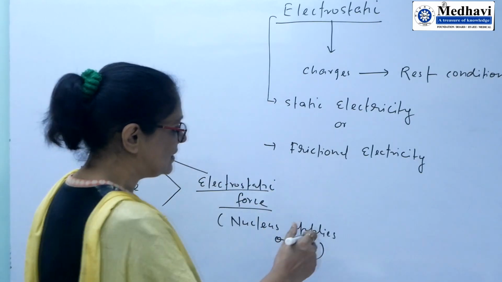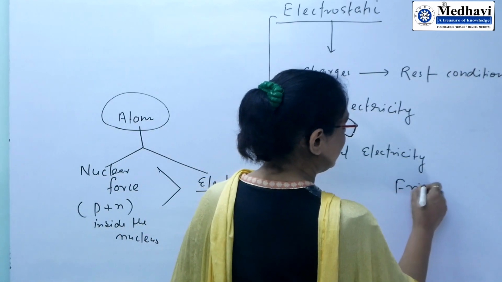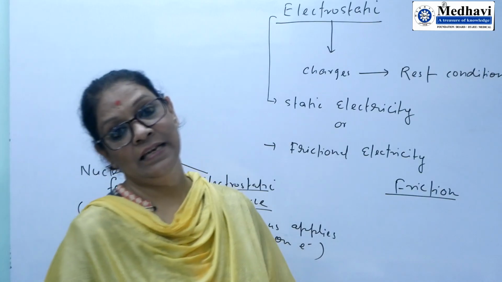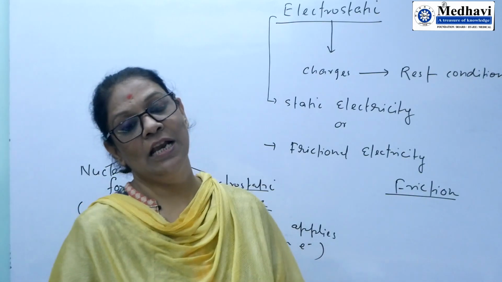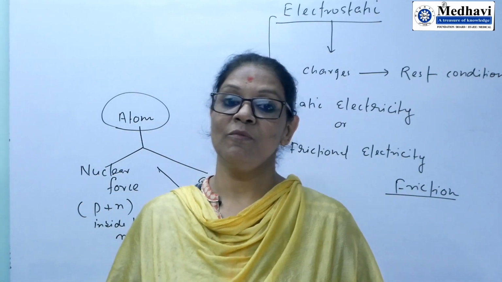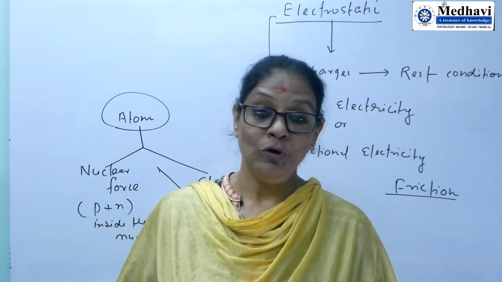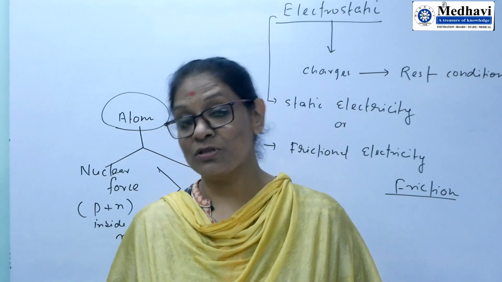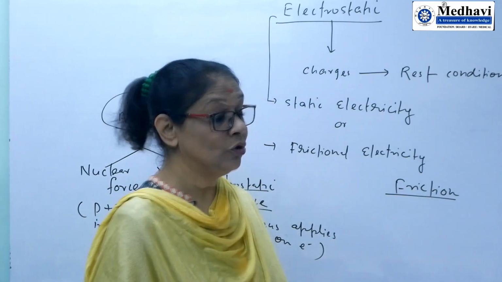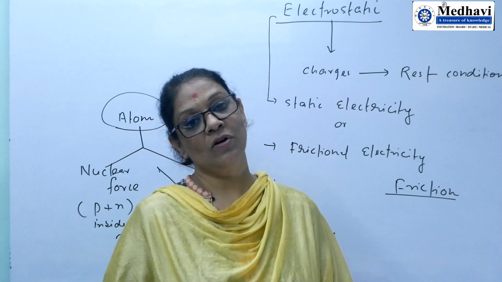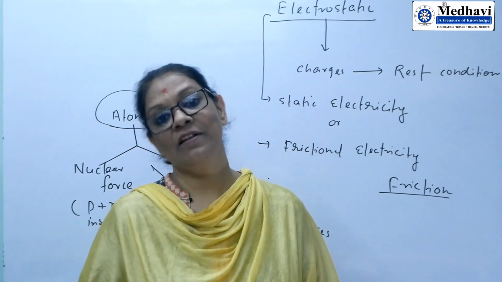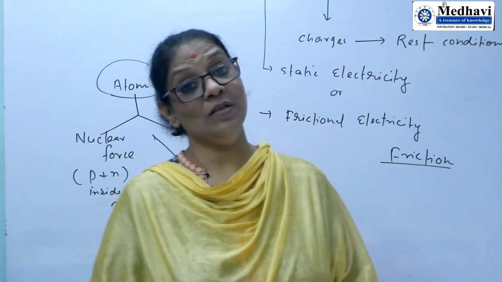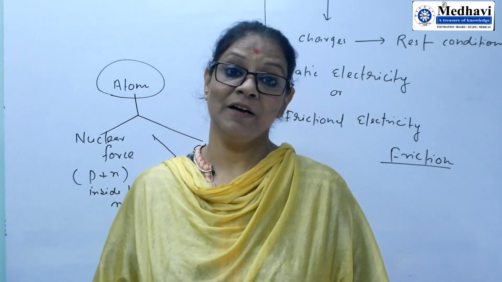So if we allow friction between two bodies, then it may be possible that electron can be transferred from loosely bound atom to the tightly bound atom of a given element, and those atoms from where electrons are lost will develop positive charge, and those atoms where electrons are gained will develop negative charge.